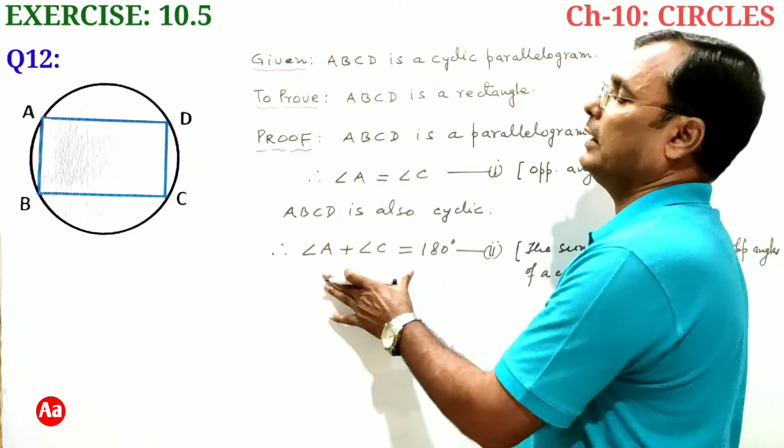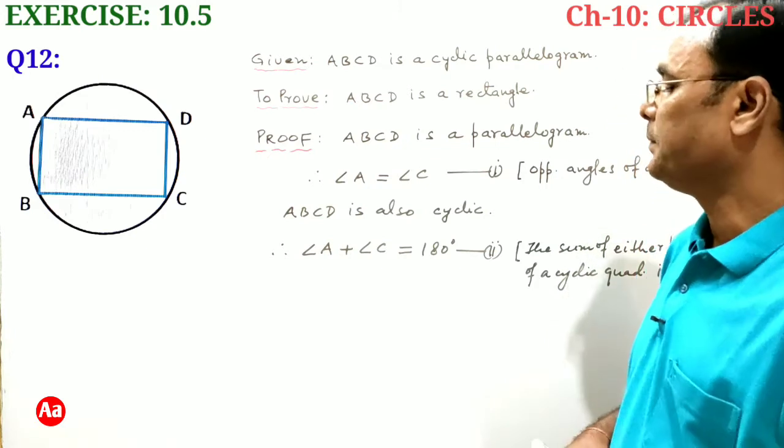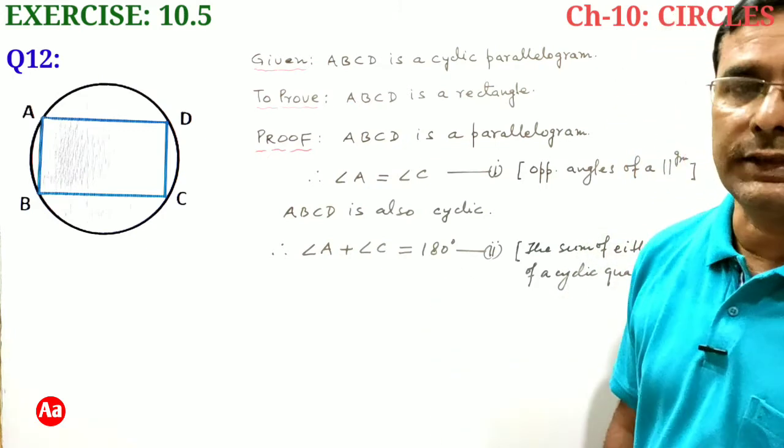That's why angle A plus angle C is equal to 180 degrees.